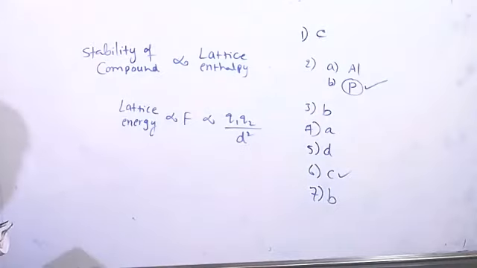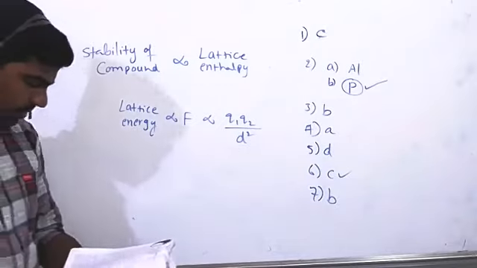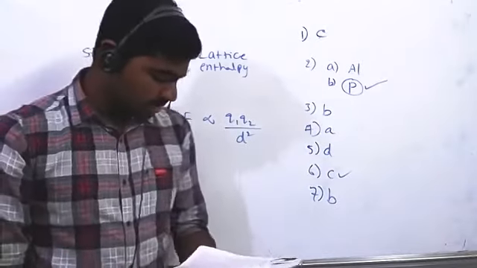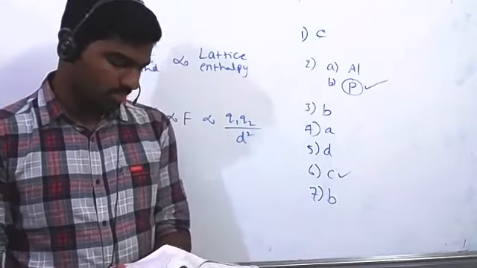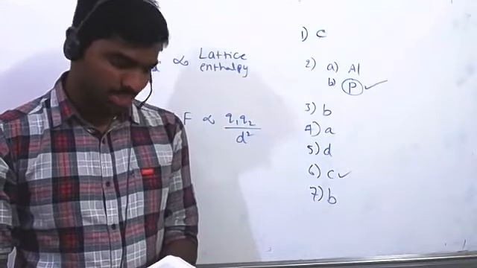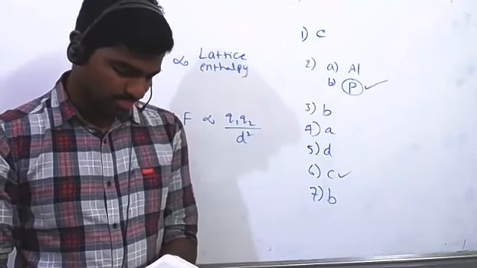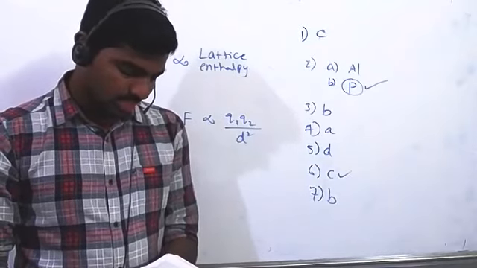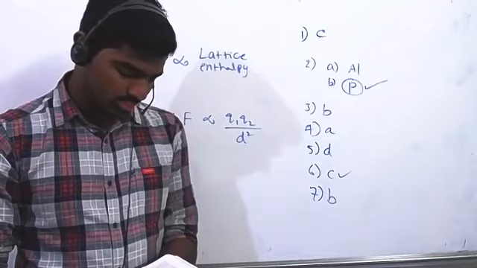Carefully observe here compounds. The option A, chromium. What is Cr2O3? What is chromium oxidation state? Cr2O3, plus 3. Oxygen is -2. Then magnesium oxide, Al2O3, Fe2O3.